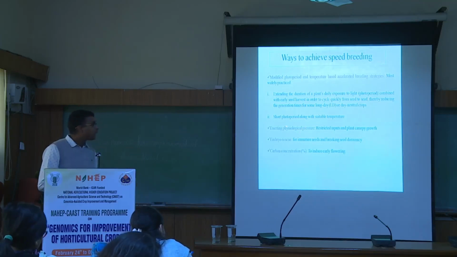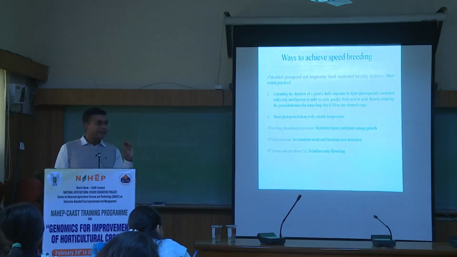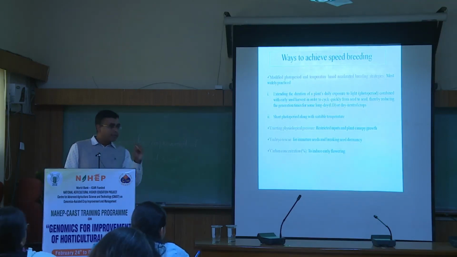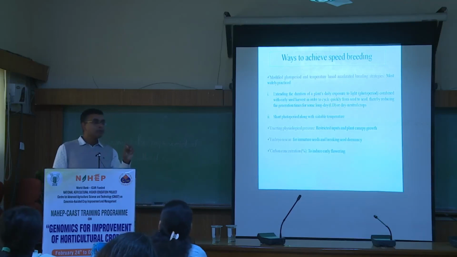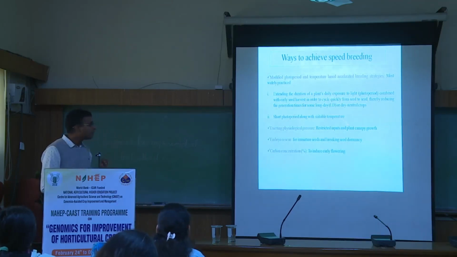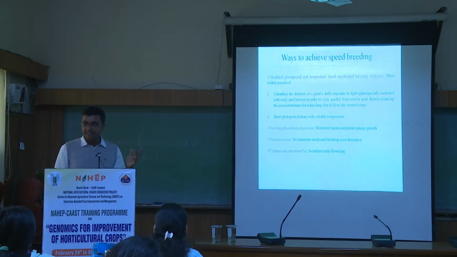For the in vitro plant, we now have techniques to induce flowering in vitro within a very, very short period of time. After flowering in vitro, we can do the selfing as well as the crossing, whatever you need. So instead of 1 year, embryo rescue can get that work done within 6 months if we have a very suitable protocol.